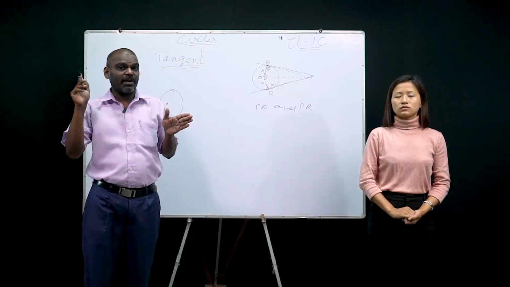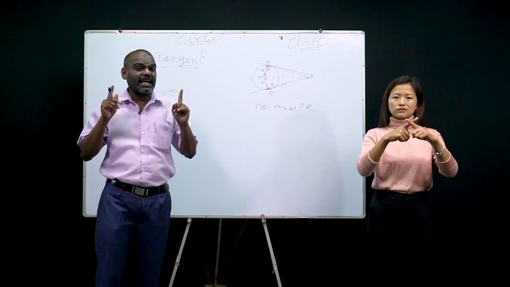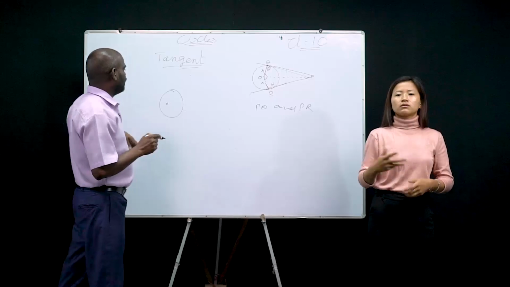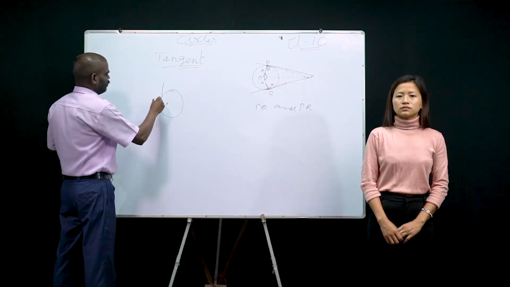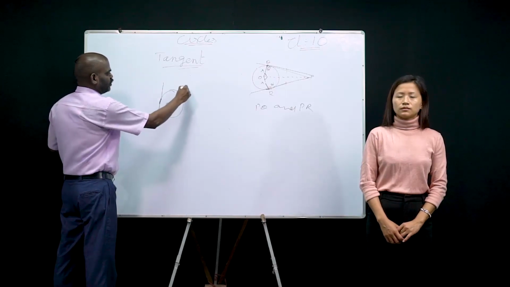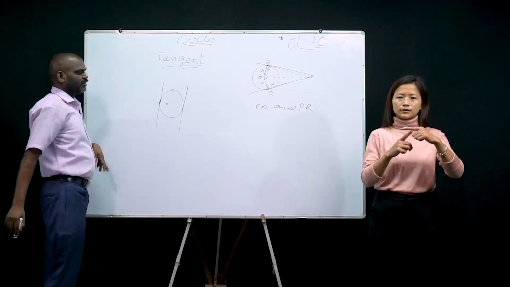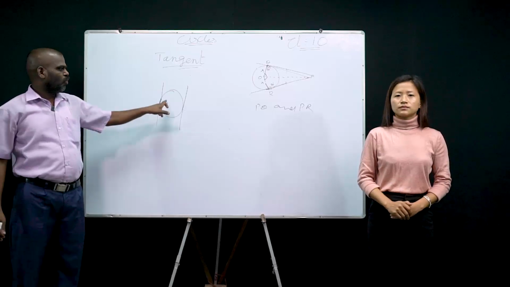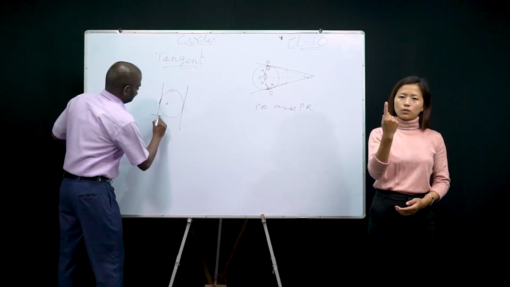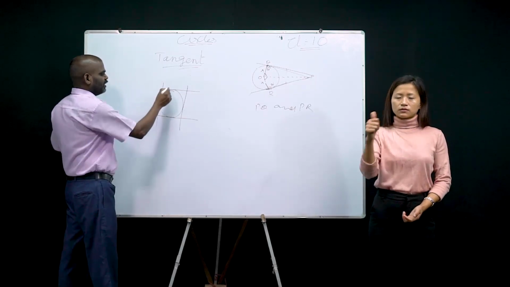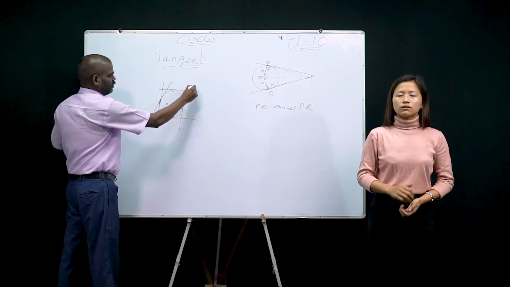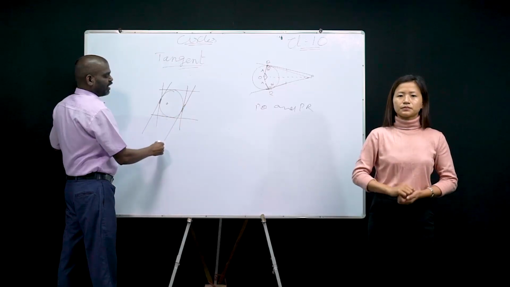The words external point are missing, right? How many tangents can be drawn to a circle? Listen. These 2 are tangents, right? They touch at only 1 point. What about this one? Again another tangent, right? Yes or no? What about this one? Another tangent, right?